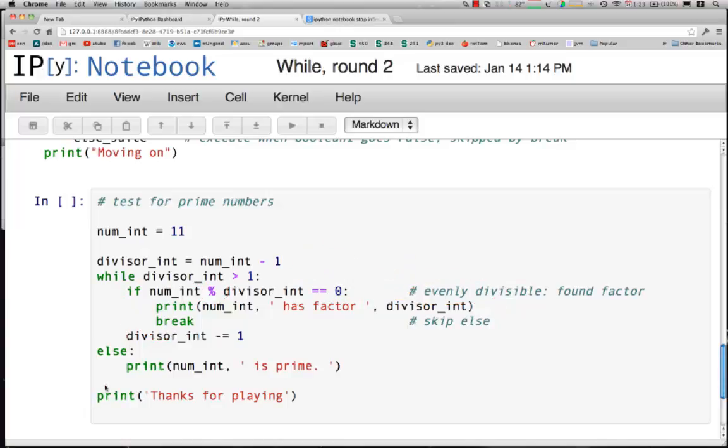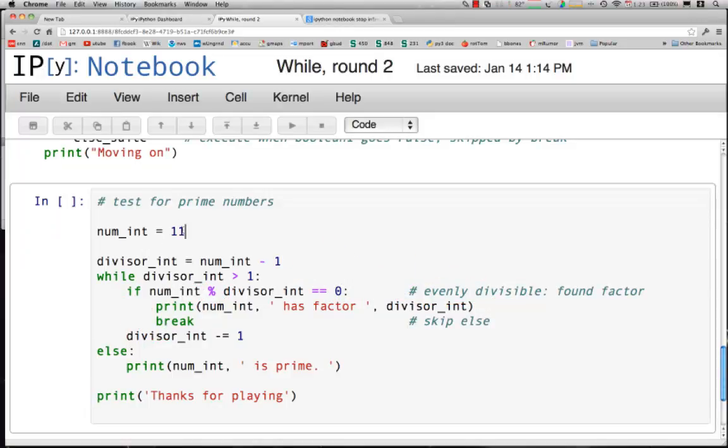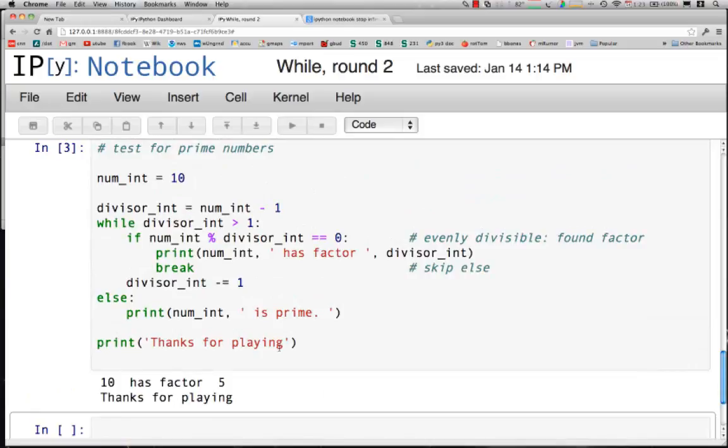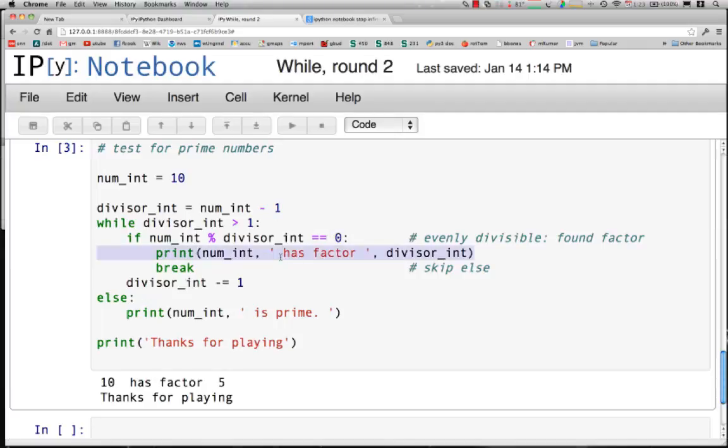Let's go ahead and execute it for a non-prime number. So let's do 10. What happens is at the point that the integer divisor reaches the value of 5, 5 into 10 is exactly even, a remainder of 0. We print that it has a factor, and we break. And when we break, we skip the else and move on to saying thanks for playing.